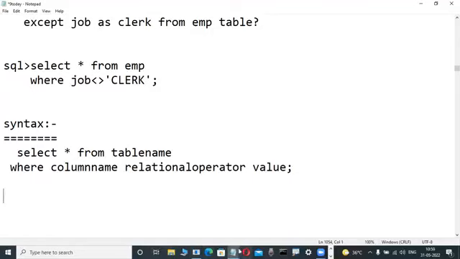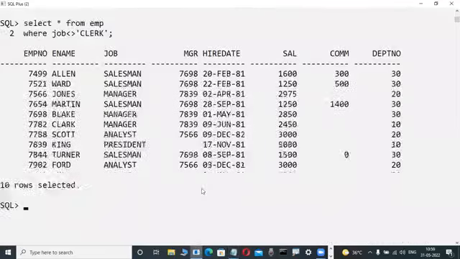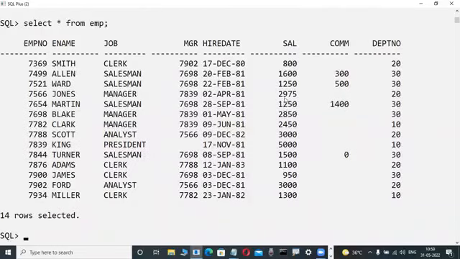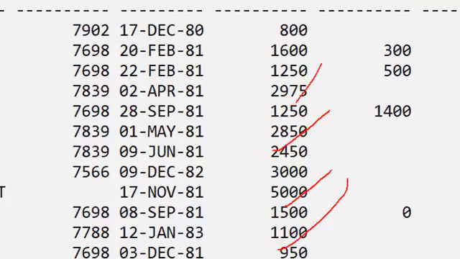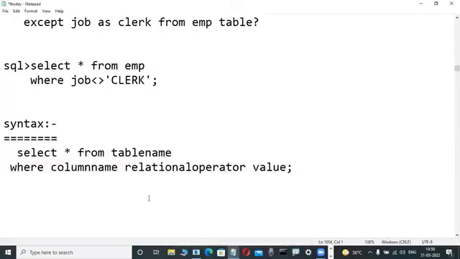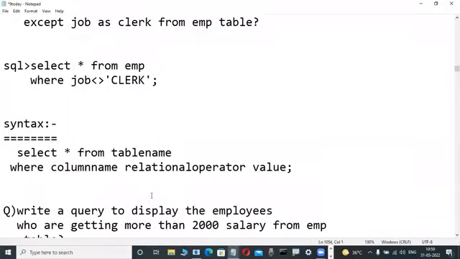Now observe here. Next query you are writing. Suppose this table is there: select star from EMP. Suppose some salaries are there. I don't want to display all the employees, only those who are getting more than 2,000 salary. Nobody will make a mistake, very easy. Write a query.